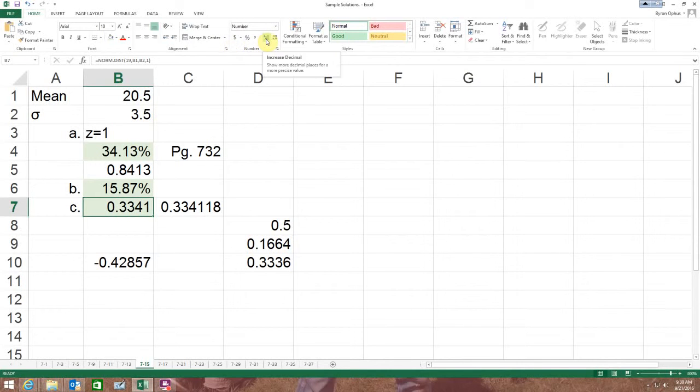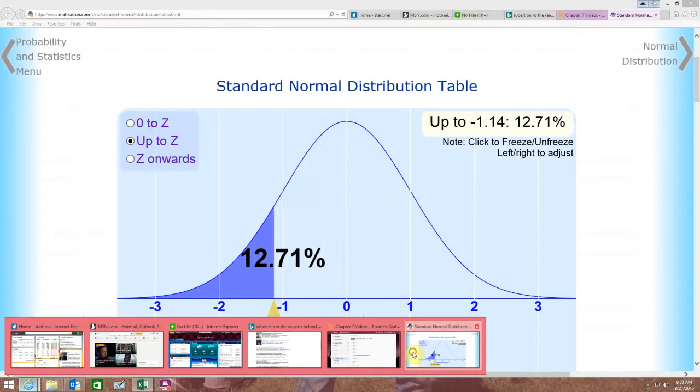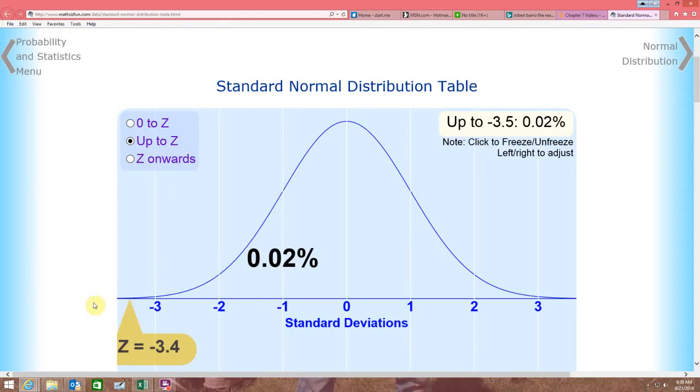I did it in this case, and you could do it with the normal distribution function. How do I do a normal distribution, and what does that tell me? The normal distribution doesn't start at 0. It starts over here on the left-hand side, the z down to whatever.